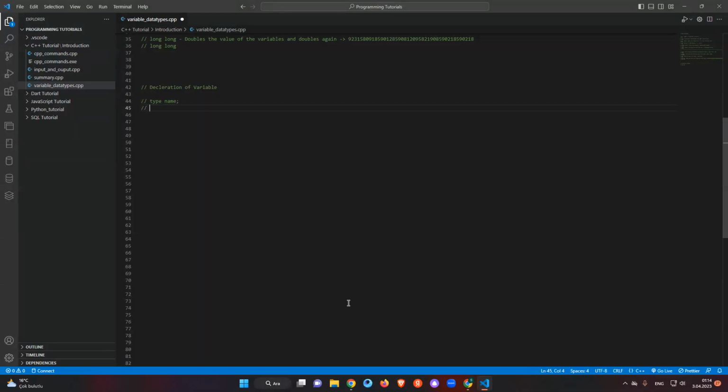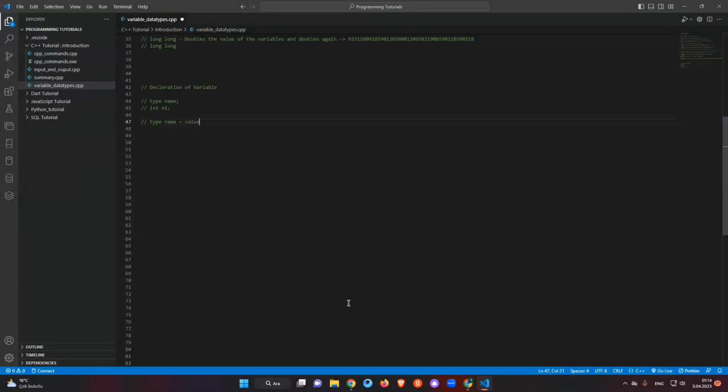It means, let's say the type is integer, the name is n1, the variable name, and we're just adding null in this case, like 0. The other way is type and name equals value.